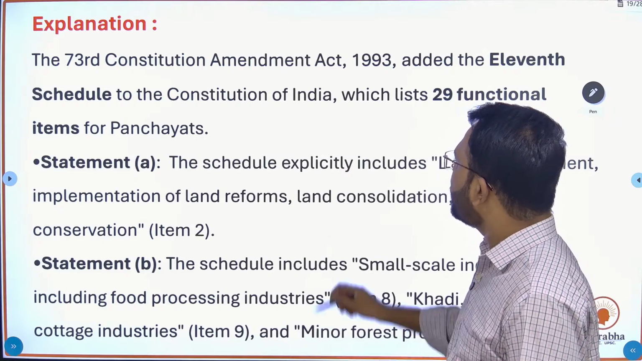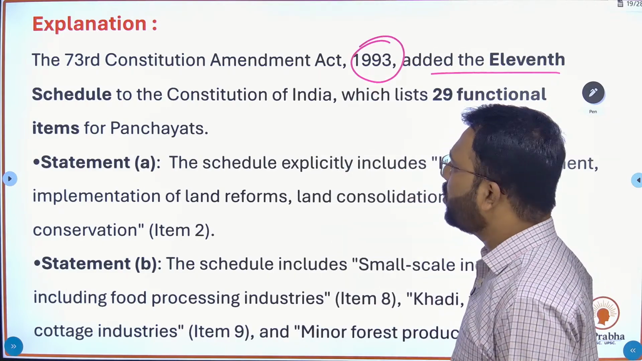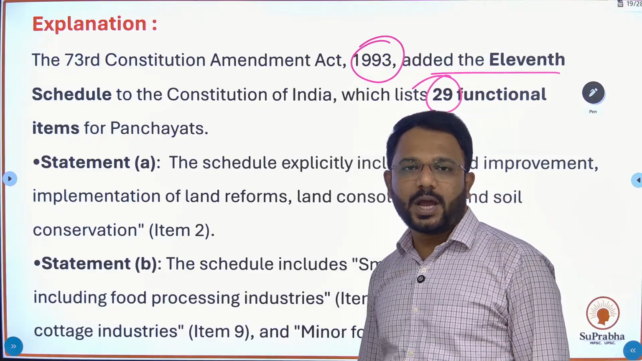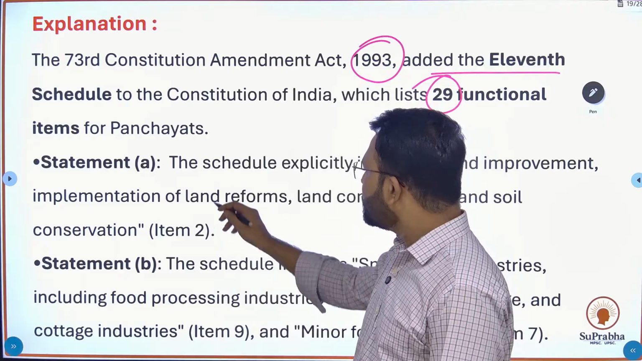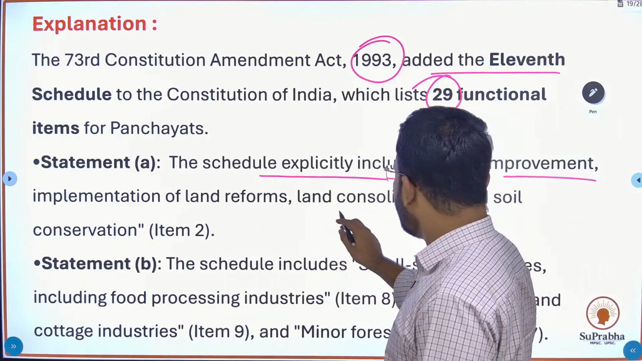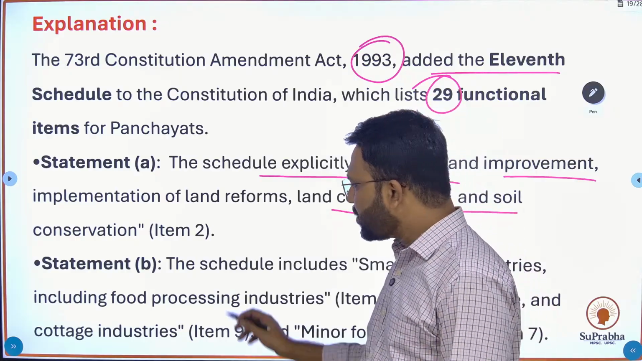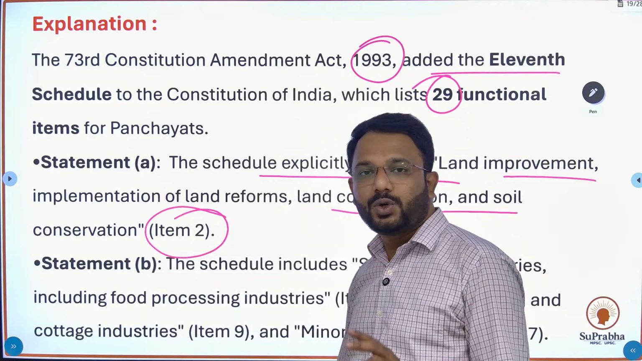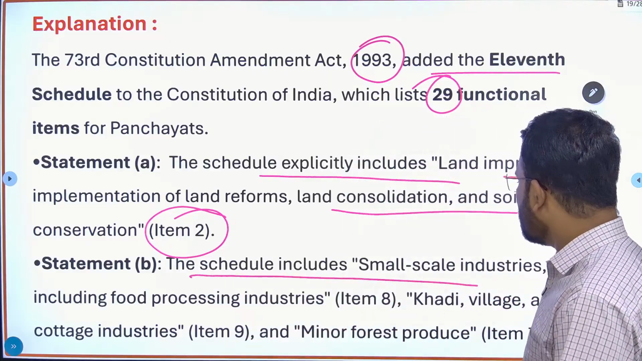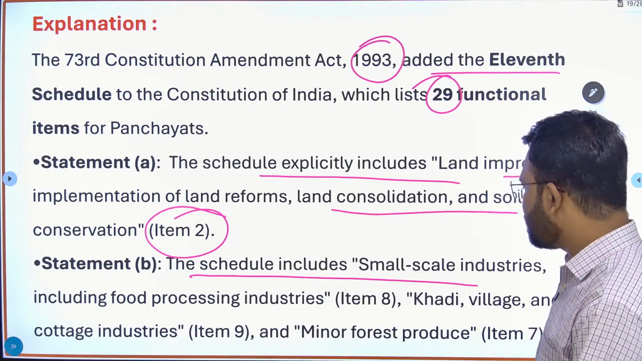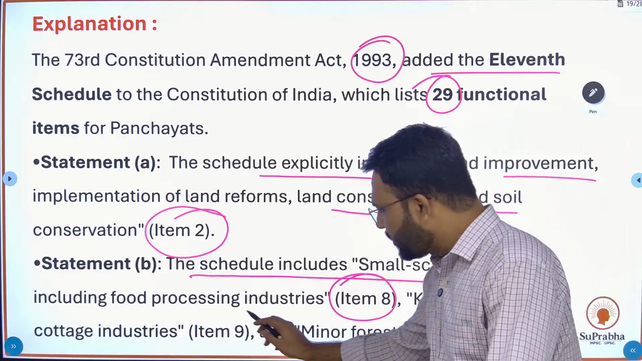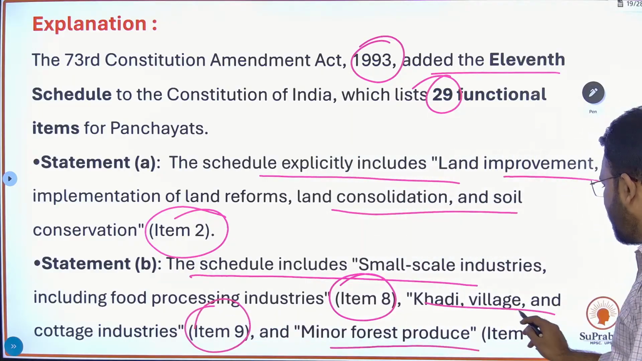The 73rd Constitutional Amendment Act of 1993 added the 11th Schedule of the Constitution, which lists 29 functional items for the panchayats. Statement A: the schedule explicitly includes land improvement, implementation of land reforms, land consolidation and soil conservation, and it is mentioned in item number 2 of this schedule. The schedule includes small scale industries including food processing industries, item number 8; Khadi, village and cottage industries, item number 9; and minor forest produce, item number 7.